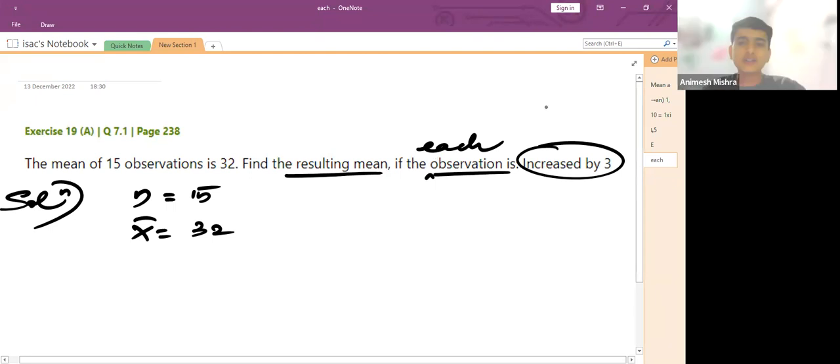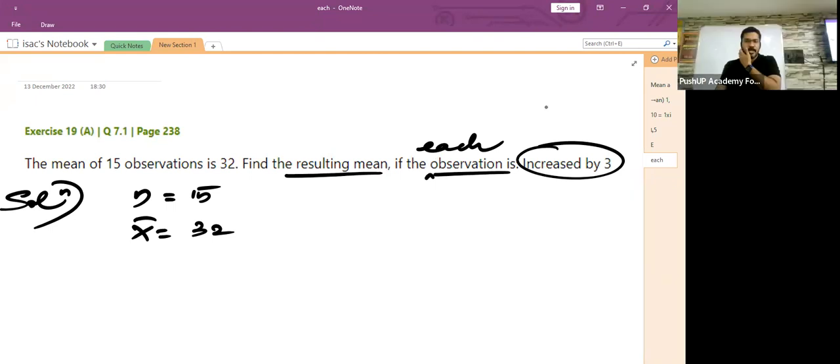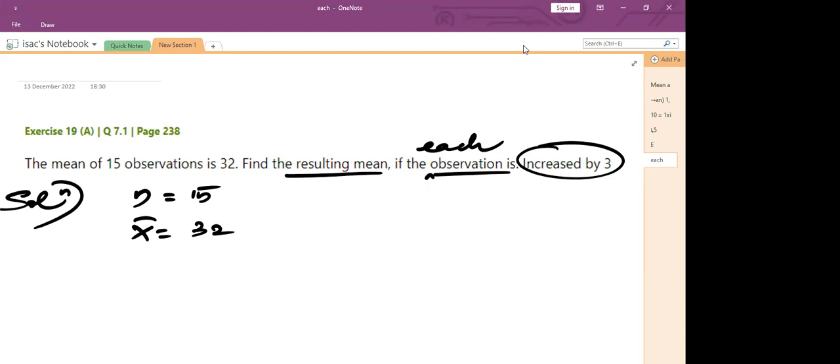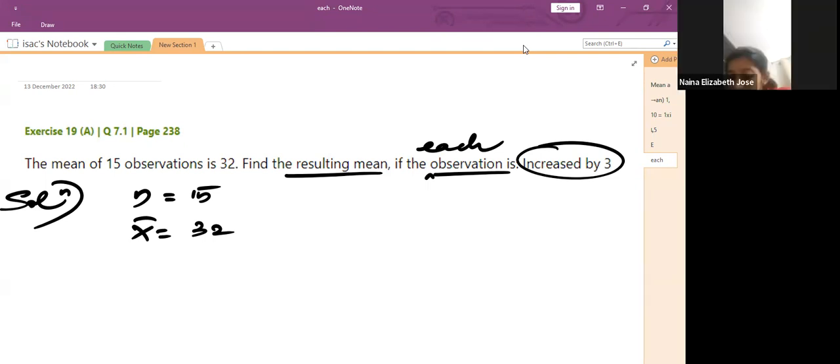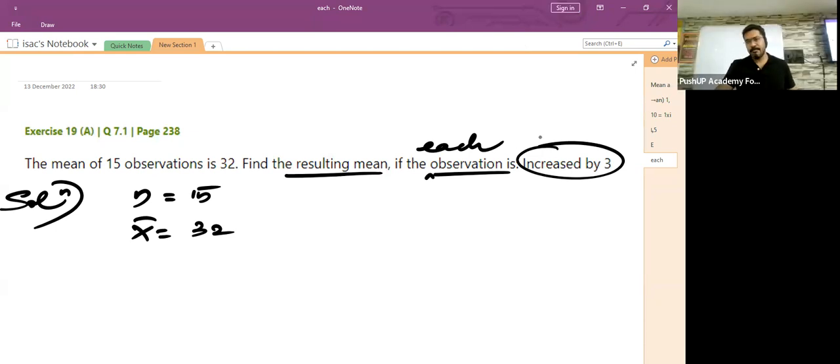So I don't have my book right now. Just a second. Let Naina check it. Or Deekshit. Joshua, do you have a textbook? No, sir. School. Locker. So it is each observation. It's each observation, right? Yeah.